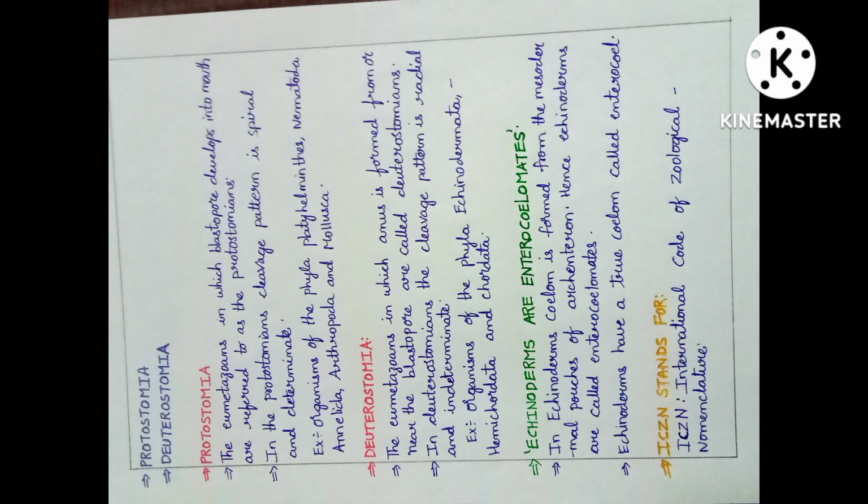Echinoderms are enterocoelomates. In echinoderms, coelom is formed from the mesodermal pouches of archenteron. Hence, echinoderms are called enterocoelomates. Here, echinoderms means echinoderm coelom. Here echinoderms coelom means it have a spacious coelom.